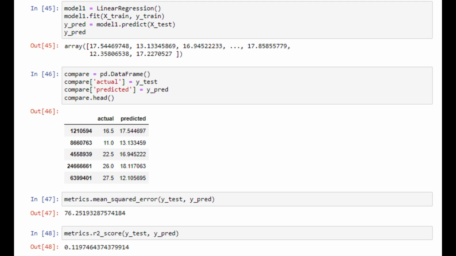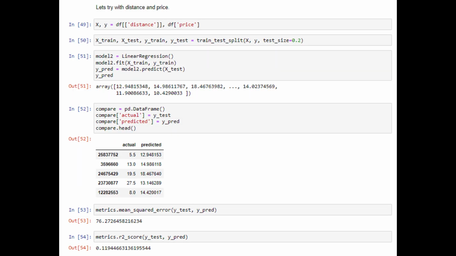This includes all of the variables mentioned above, multilinear regression, and our output seems to be somewhere in the $12 to $18 range. And you can see the mean squared error and metrics as well. The same thing goes for our second model, which is only using distance to predict price.